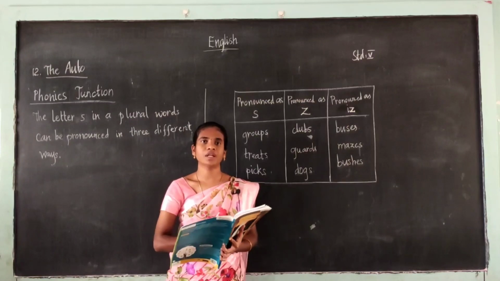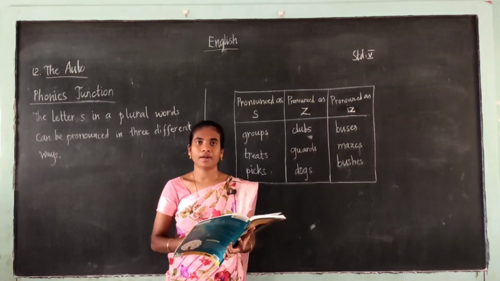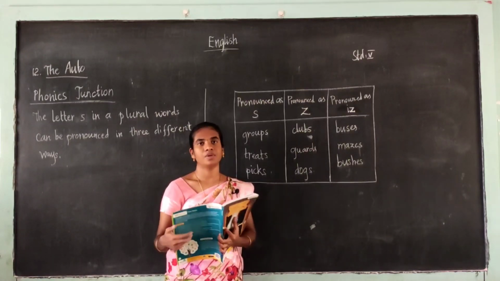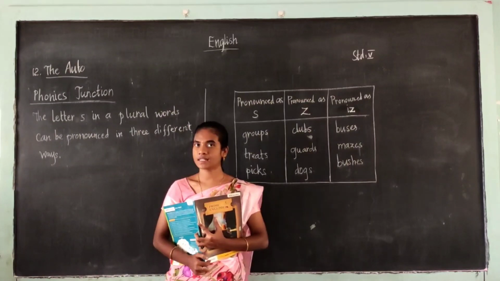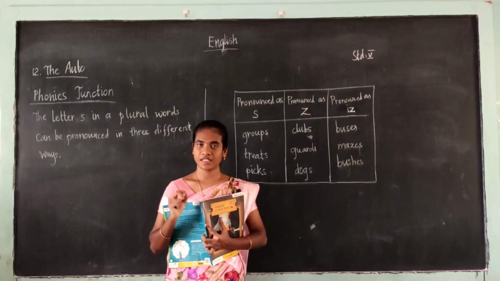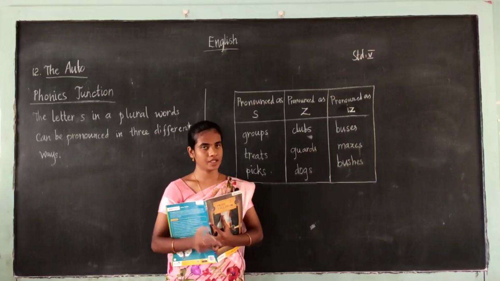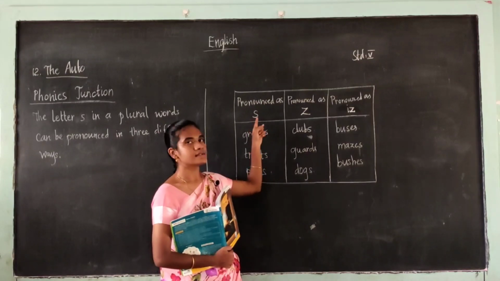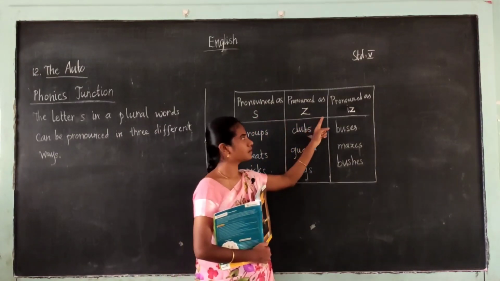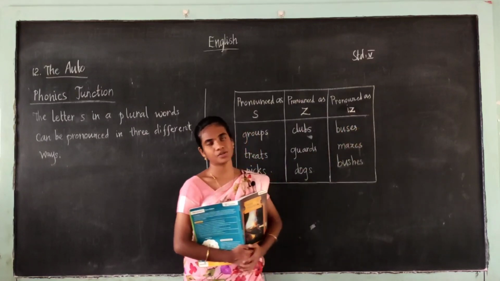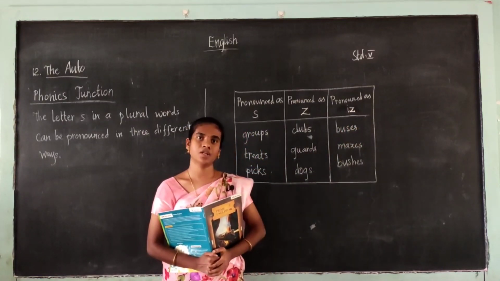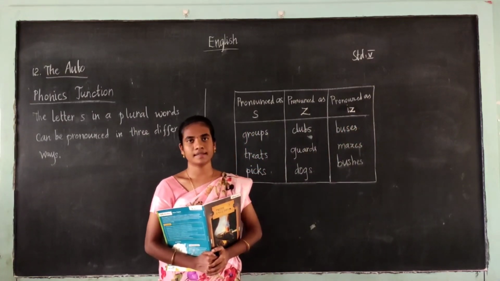What did we learn today? We have seen about the rhyme scheme and also the phonics junction. In phonics junction, the letter S in its plural form is pronounced in 3 different ways. They are S, Z, iz. So these 3 sounds we have learned today. I hope you all understand this topic.